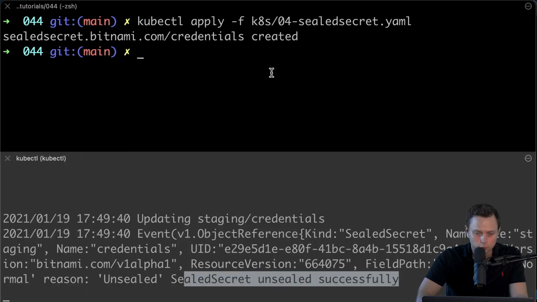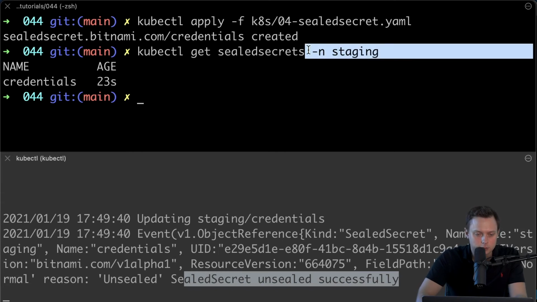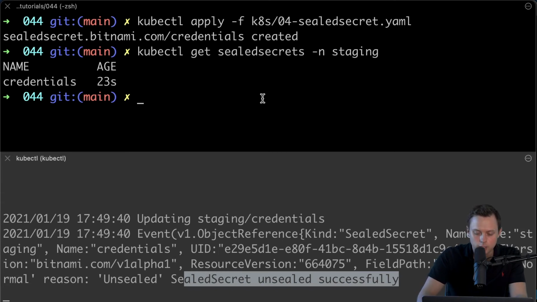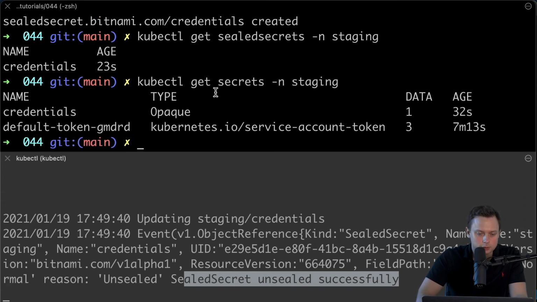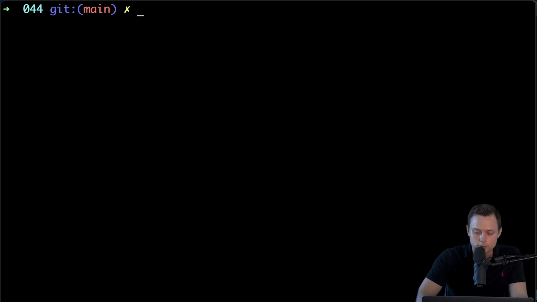Now we're gonna get two objects. First of all, we're gonna get the sealed secret, kubectl get sealedsecret in the staging namespace. So we're gonna get the credentials sealed secret, and we're also gonna get just a regular secret, and that's just a secret. So this secret was created by this controller, and the relationship is this is the parent and this is the child. That means if you update this sealed secret, it will update this regular secret.